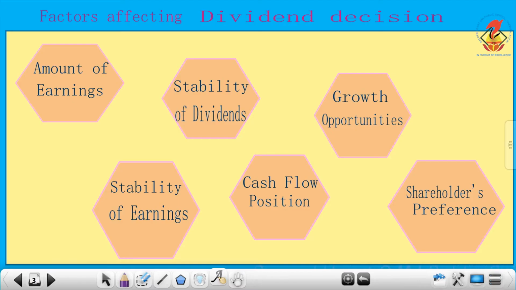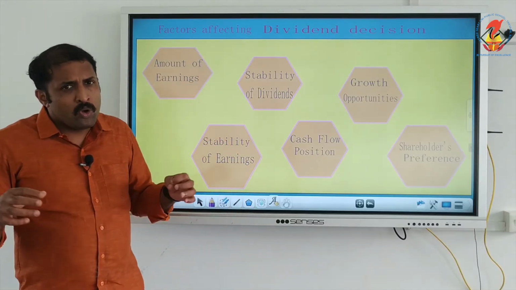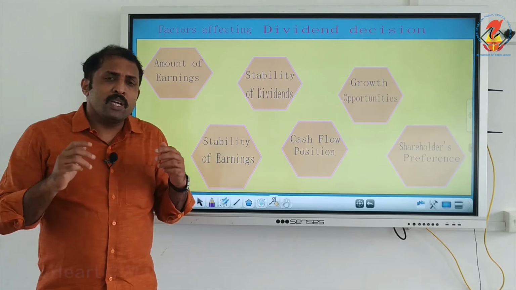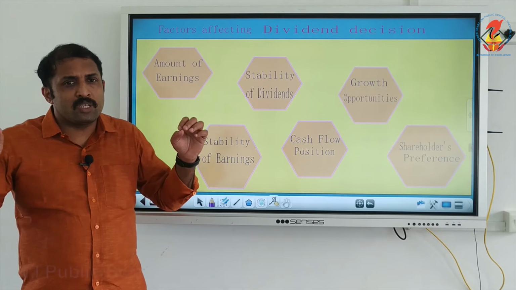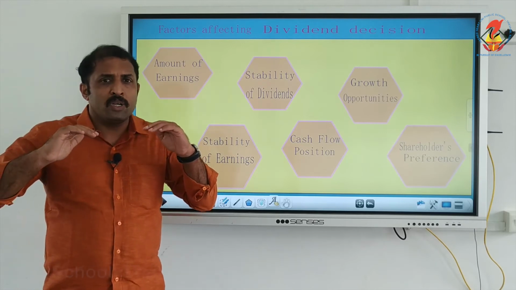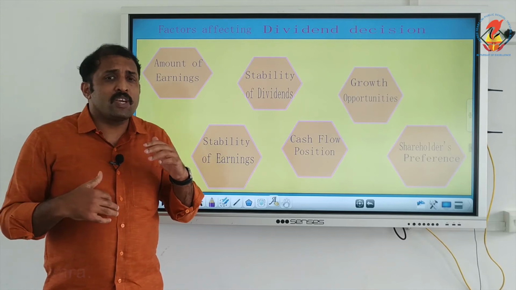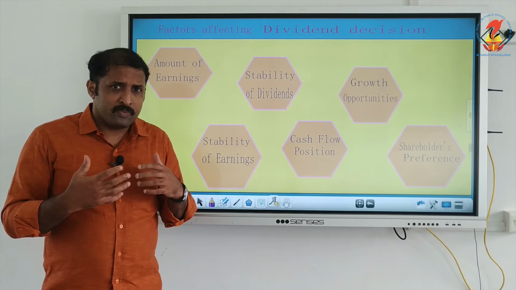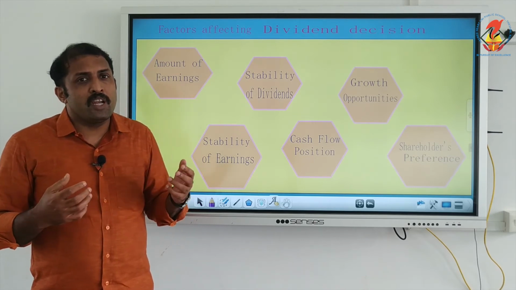The second thing is the stability of earnings. Earnings will be made by the firm, but it is always better for a firm to check whether that earning is stable. In a year, if the earning is going up, it is not advisable to declare higher dividends.